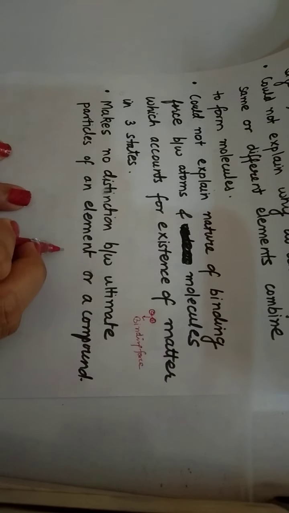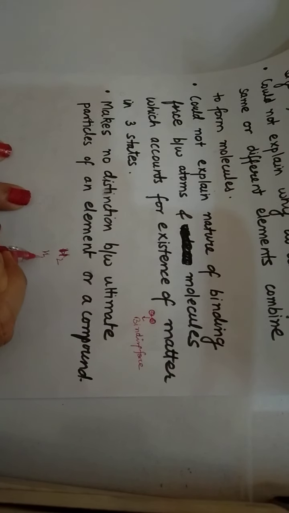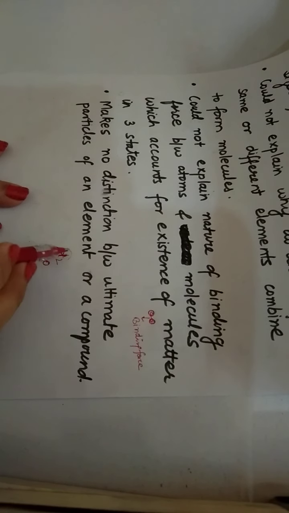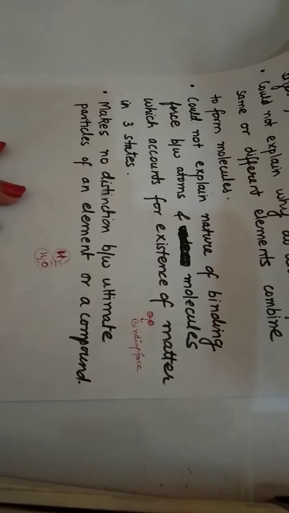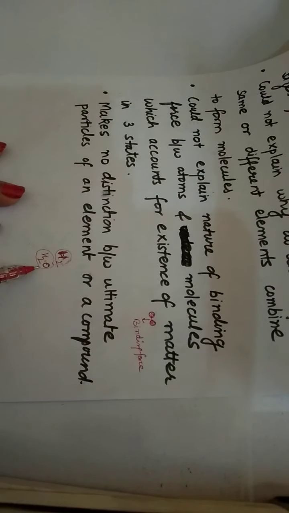Next, he was not able to make any distinction between ultimate particles of an element or a compound. He was not able to distinguish between the particles of an element like H2 and the particles of a compound like water. He was not able to distinguish between the particles of these two.